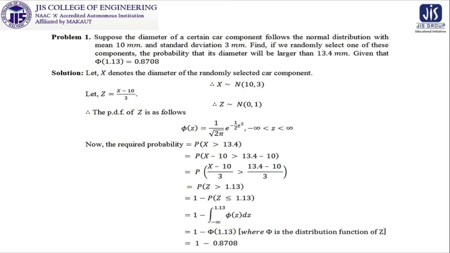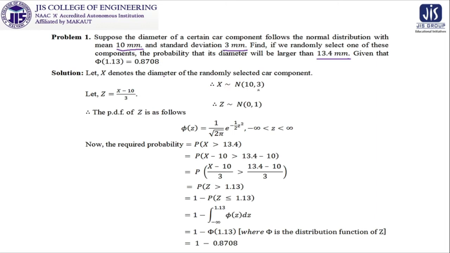Suppose the diameter of a certain car component follows the normal distribution with mean 10 mm. So the mean is given, and the standard deviation is 3 mm, which is also given. We have to find, if we randomly select one of these components, the probability that the diameter will be larger than 13.4. So these two are the given information, and this is the asked information. So the solution will start as follows.